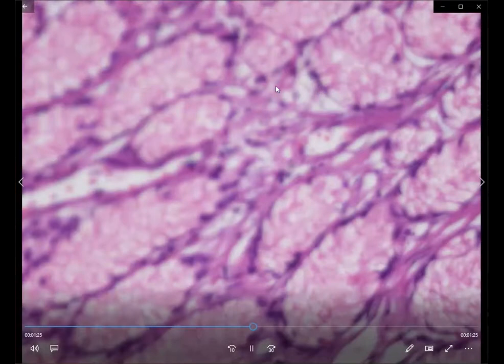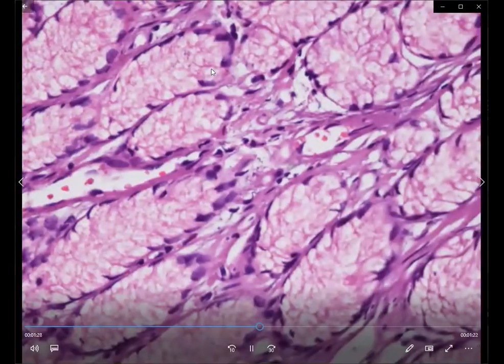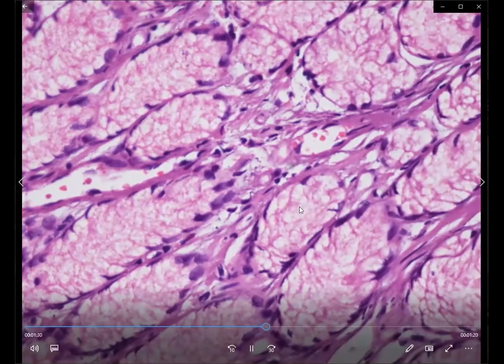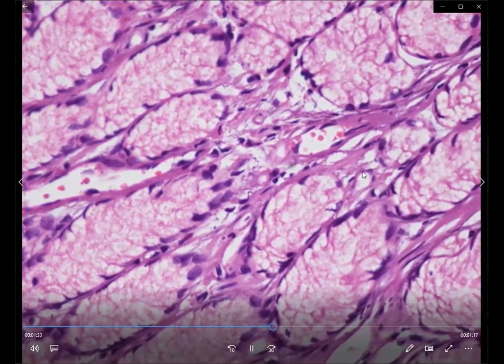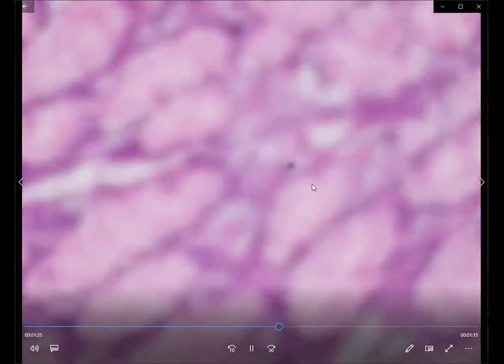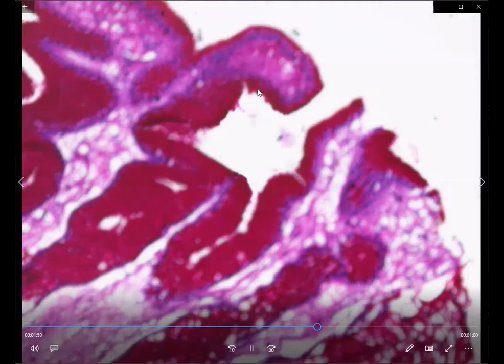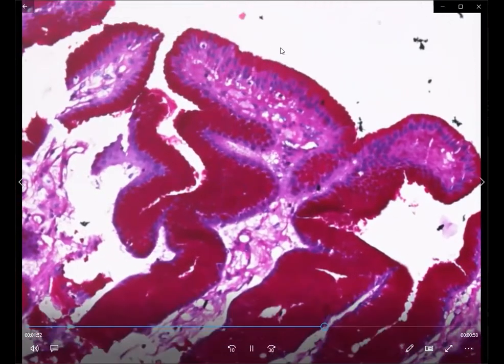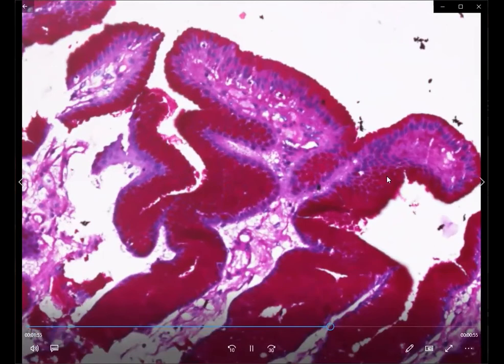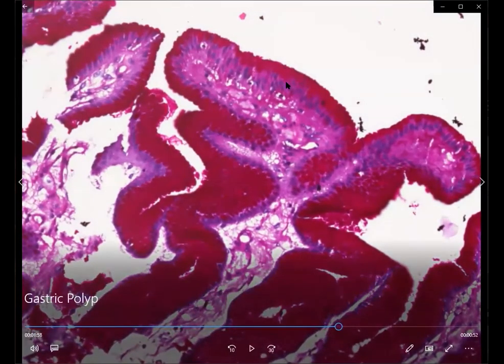So these are the glands that are present in the stroma of this polyp, and they also show similar apical mucin caps as we have seen on the surface. So these are all mucinous tubular glands which are present in the stroma. So this entity has been recently categorized by the WHO and has been put in a distinct category as a foveolar gland adenoma, and the only way by which you can differentiate is by the presence of this PAS positive mucin, and that is the apical mucin which you see on the epithelial surface of these adenomas as opposed to the pyloric gland adenoma.